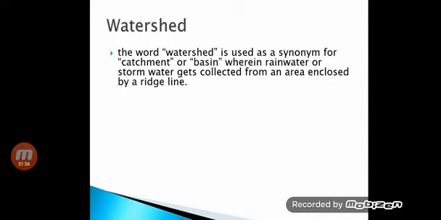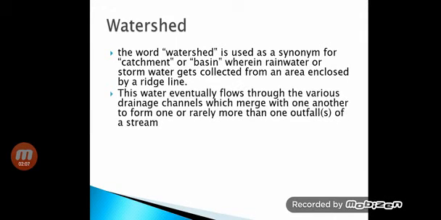Watershed is a synonym of catchment or basin, wherein rainwater or storm water gets collected from an area enclosed by a ridge line. This water eventually flows through the various drainage channels drop by drop, which merge with one another to form one or rarely more than one outfall.